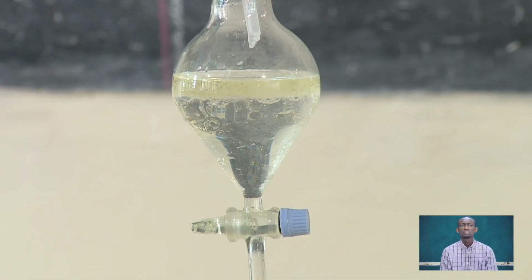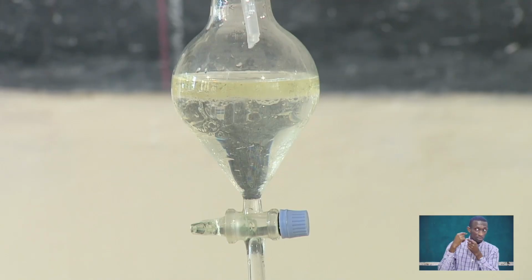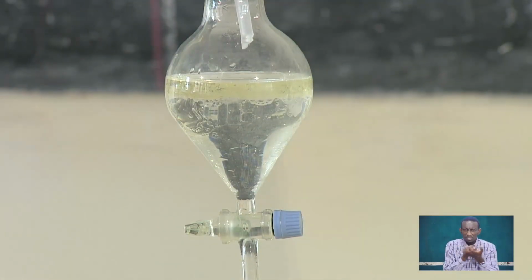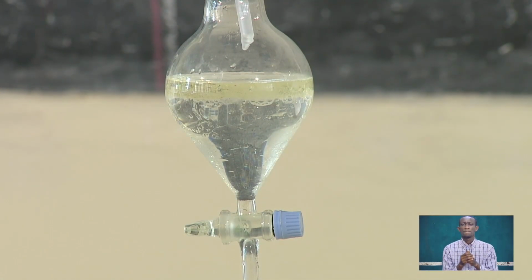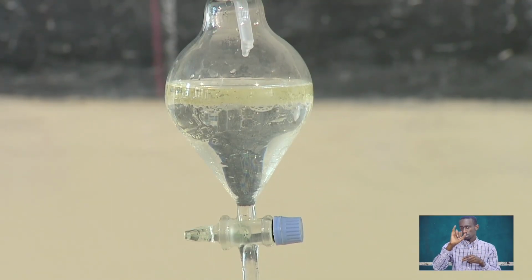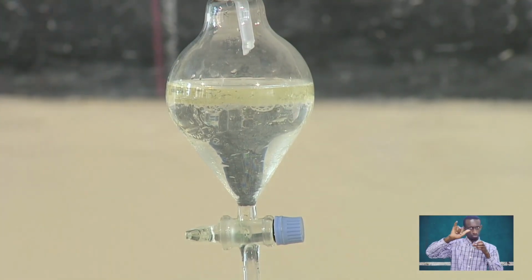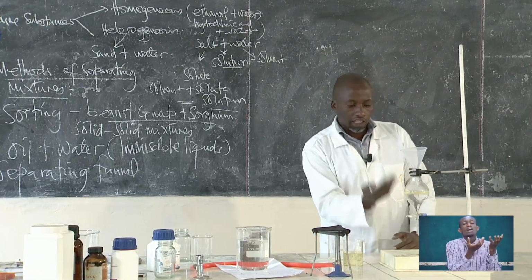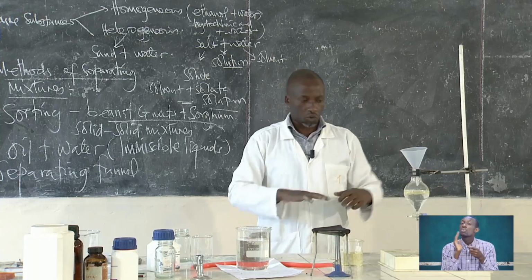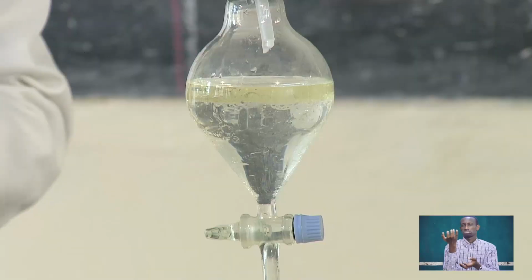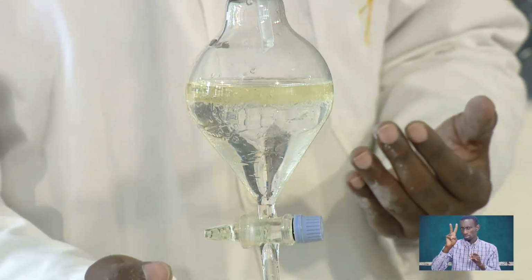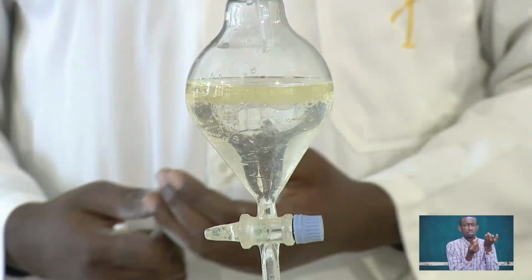For those who were present in the previous lesson, I hope you still remember. These mixtures, both of them, are called immiscible liquids. So the oil is less dense, and the water is denser. So we are using gravity, the principle of gravity, because the denser one goes down, and the less dense one goes up.